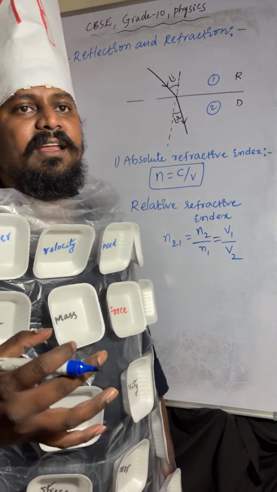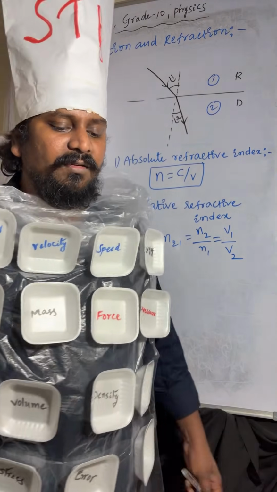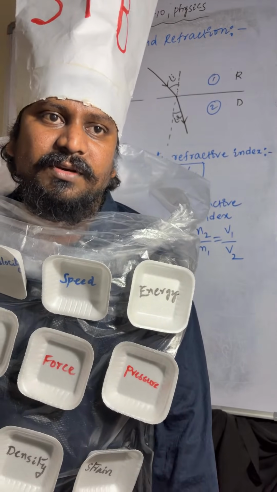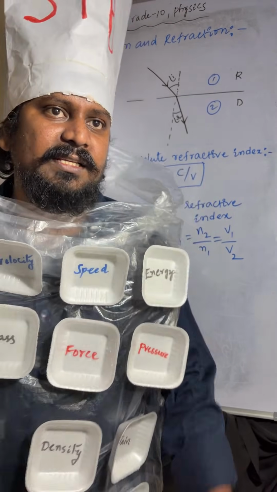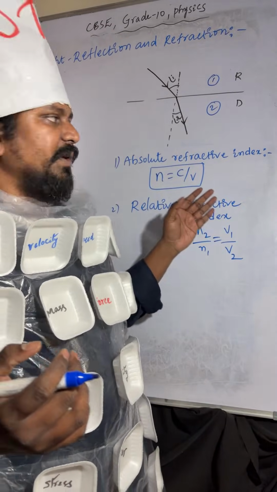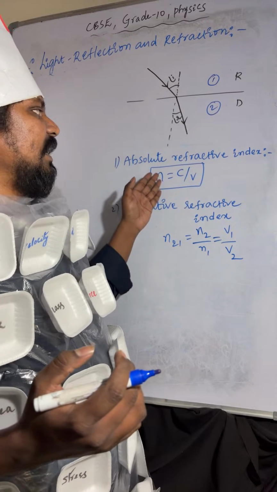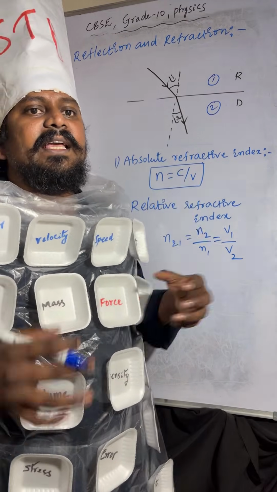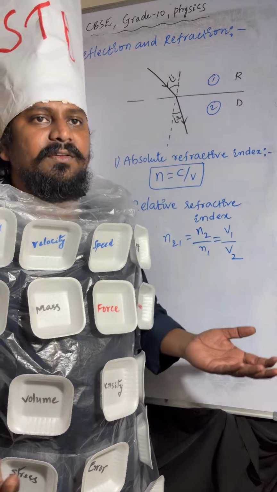Sir, why are you writing speed of light in medium 1 by speed of light in medium 2? Where you have written refractive index n2 by n1, here you can see n equal to c by v. N is inversely proportional to velocity.